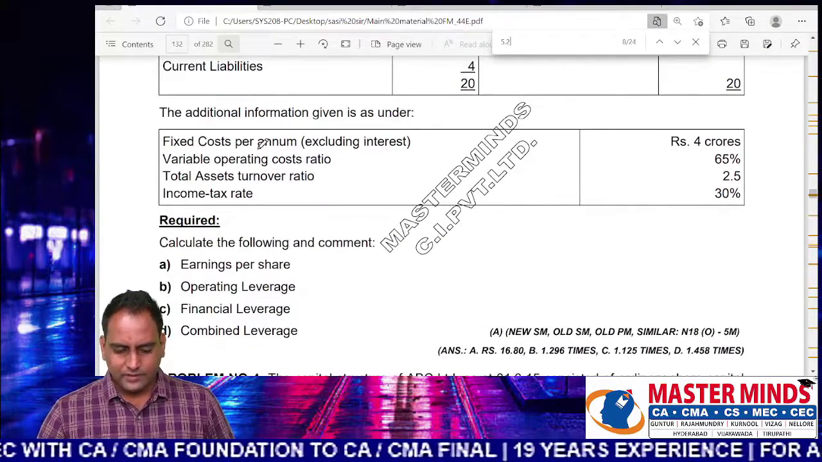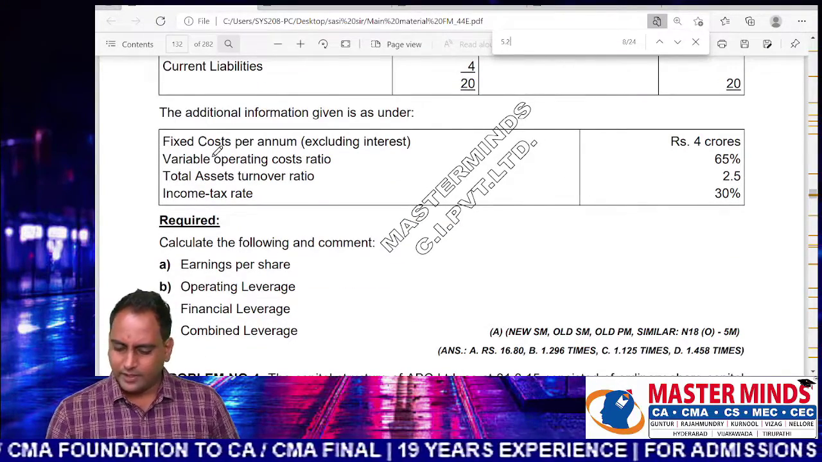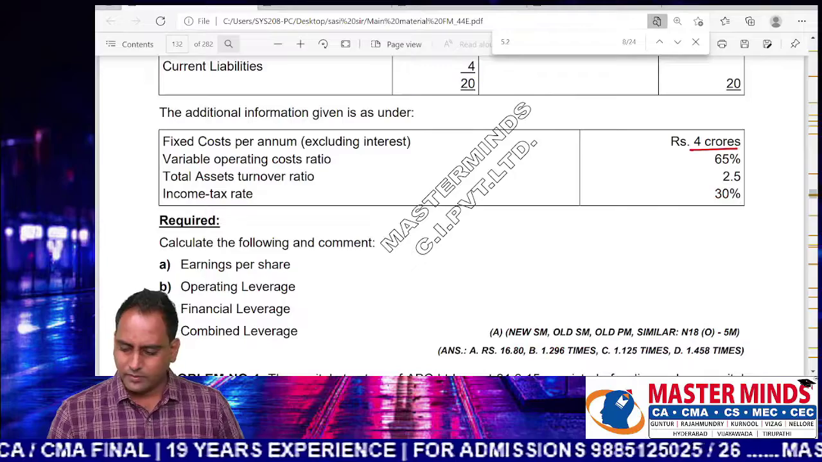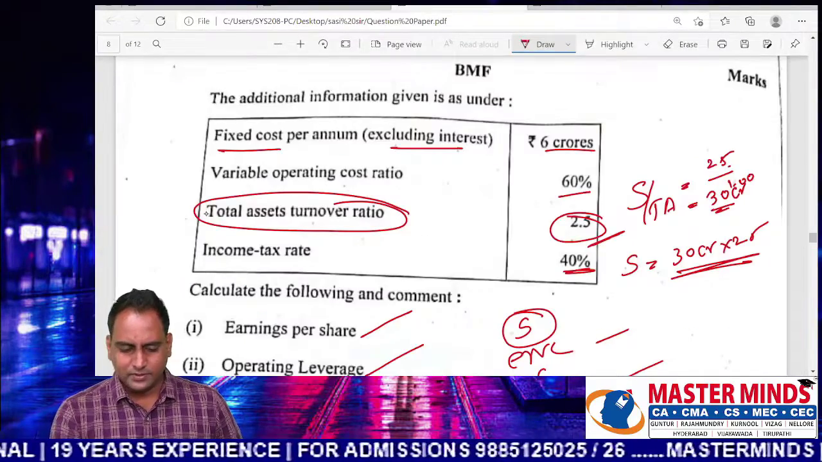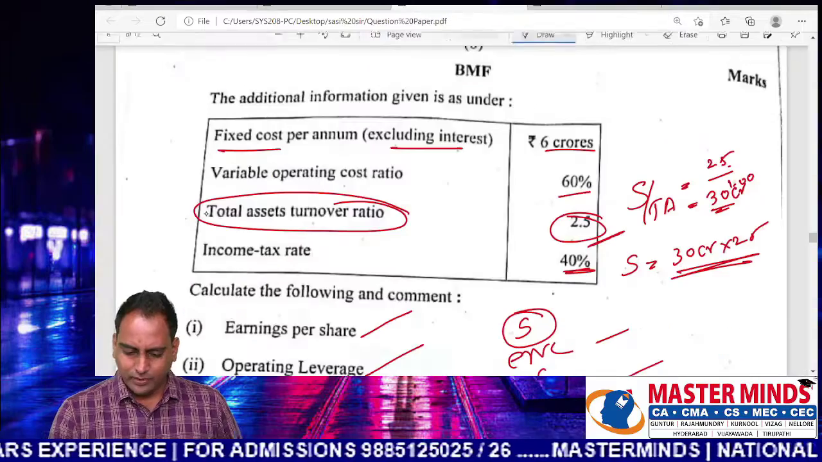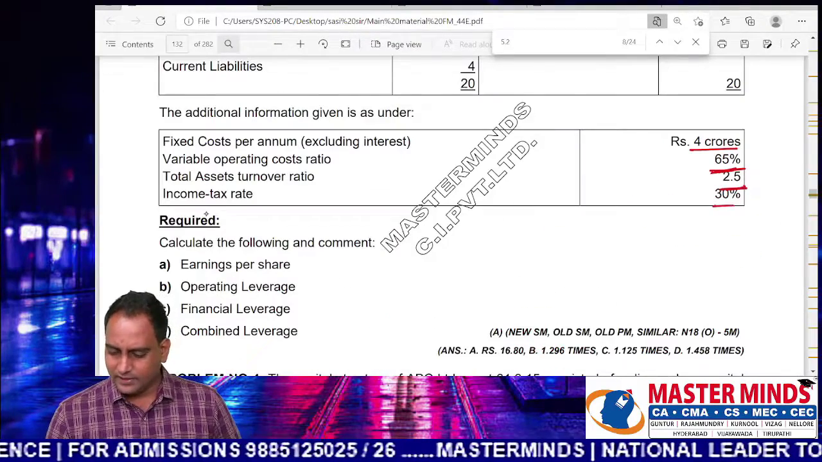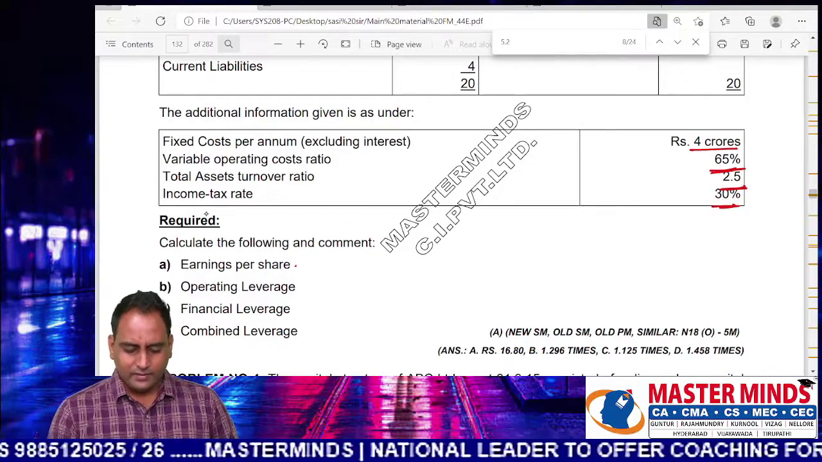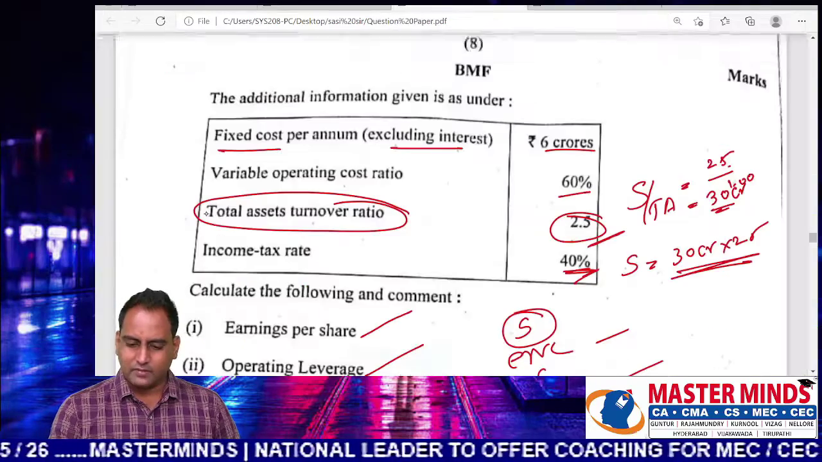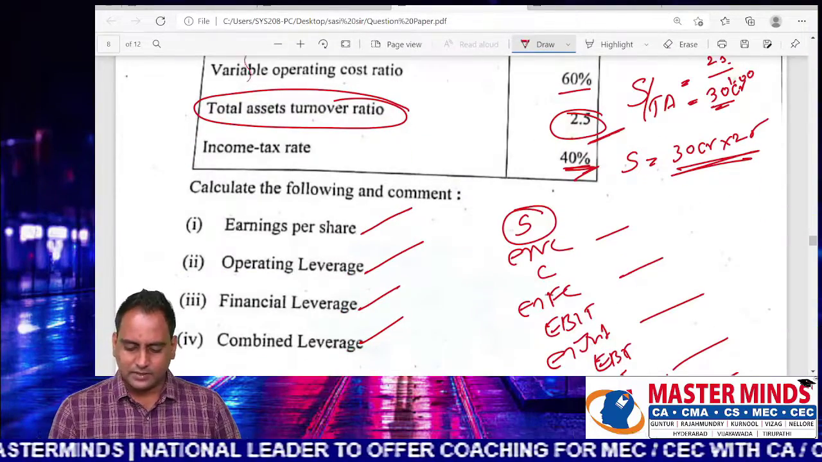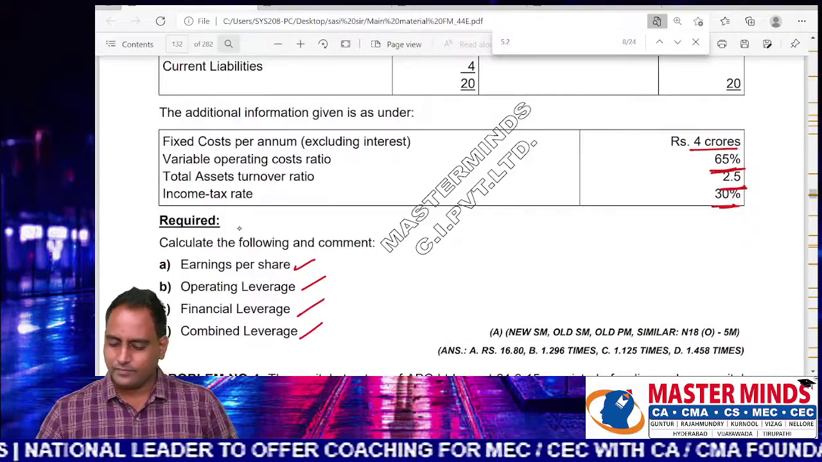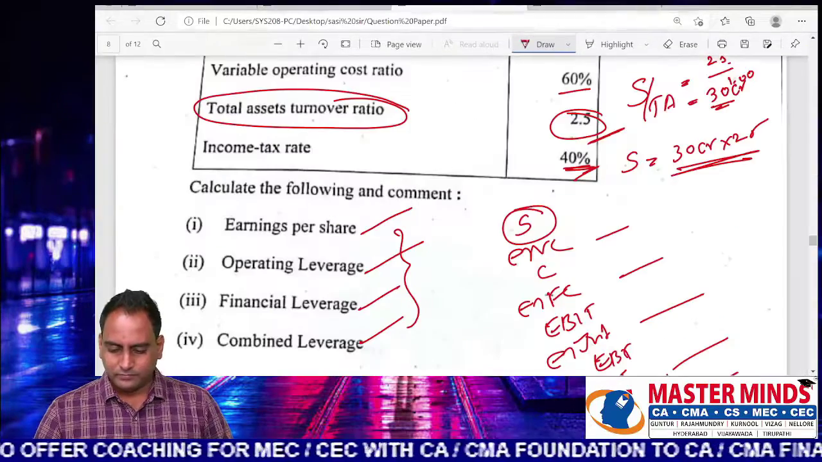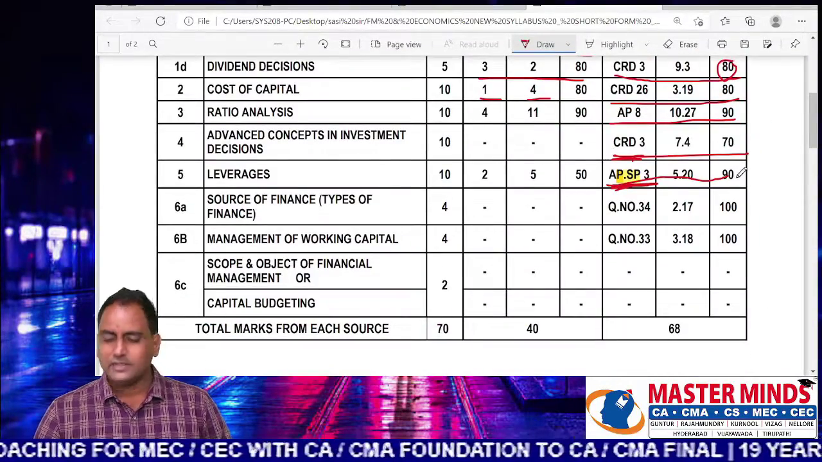See, fixed cost per annum excluding interest 4 crores, here 6 crores. Variable cost as a percentage 65%, here it is 60%. Asset turnover ratio 2.5, here also 2.5. Tax rate 30% was given, in this case 40%. What is required? EPS, operating leverage, financial leverage, and combined leverage. Same question. That is why the percent is given as 90%.